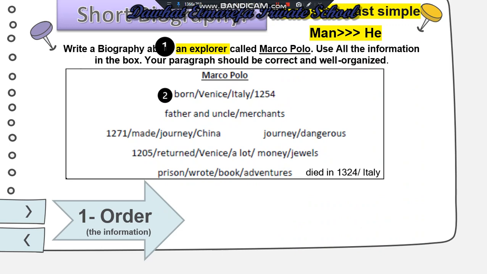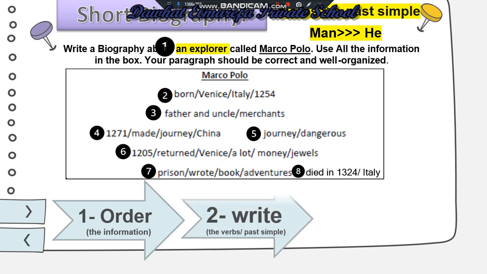Number 1, an explorer. Number 2, born. Number 3, father, uncle, merchants. Number 4, made journey. Number 5, journey was dangerous. Number 6, returned Venice, a lot of money, jewel. Then wrote books, adventure. Now we have to write. Let's start.